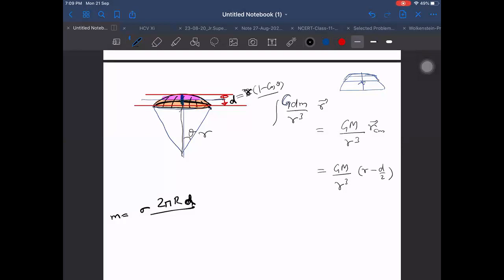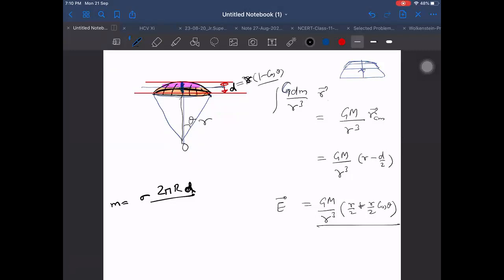That is GM by R cube into R by 2 minus cos theta by 2, plus R by 2 cos theta. That is coming out to be the value of E at point O due to this. Correct. Very nice, you got it right.